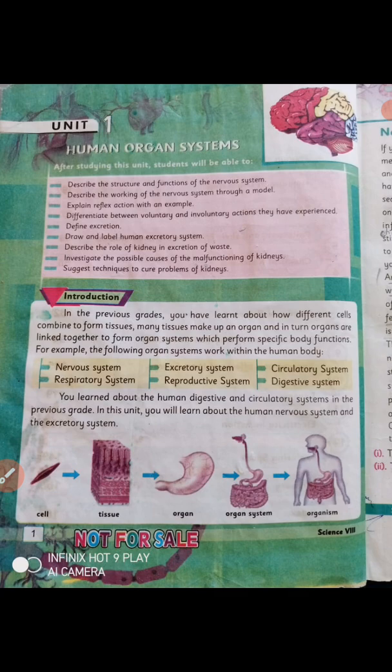by the excretory system. And here students, did you notice that the digestive system is connected with the excretory system?